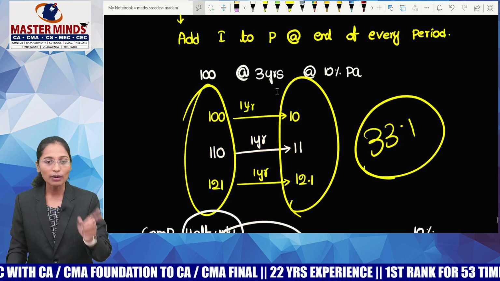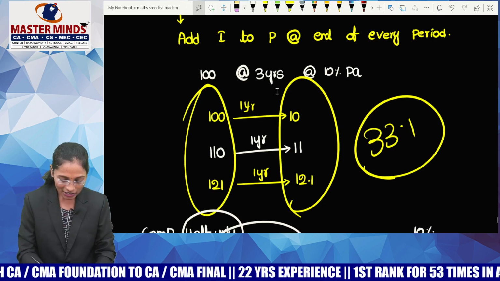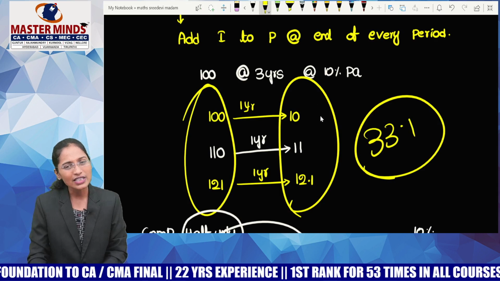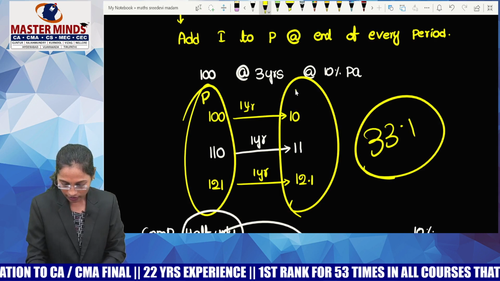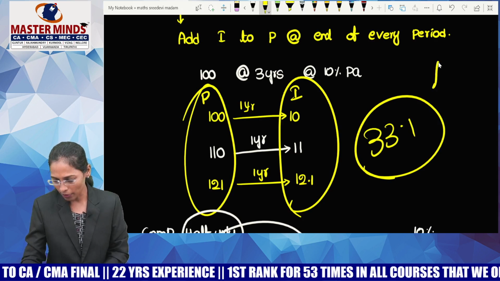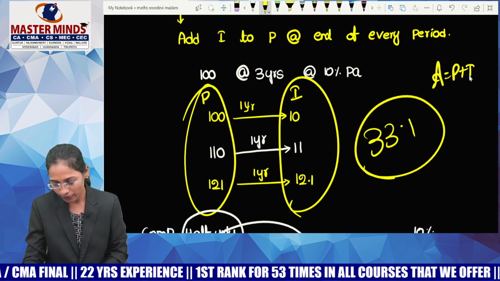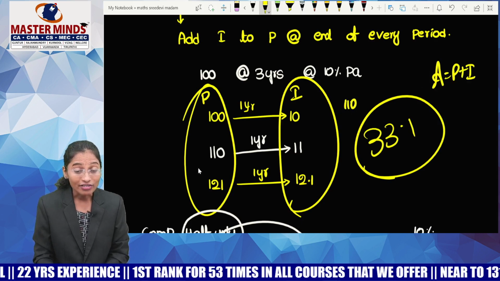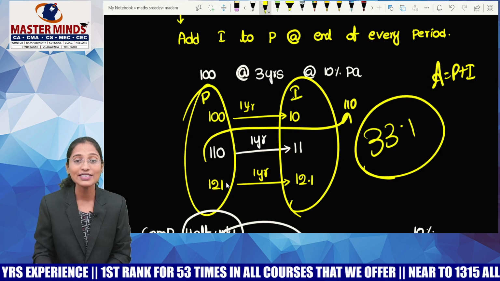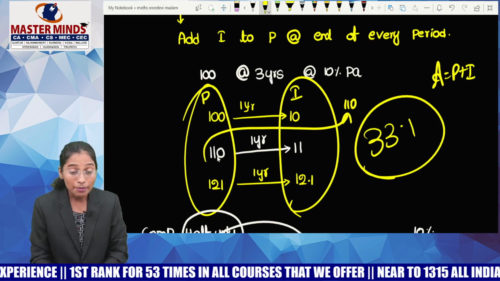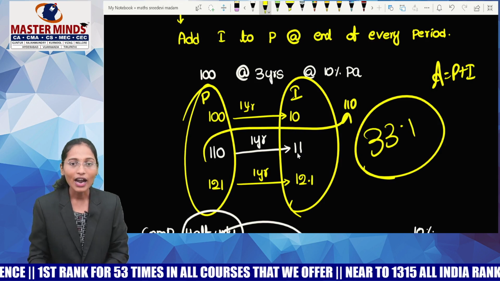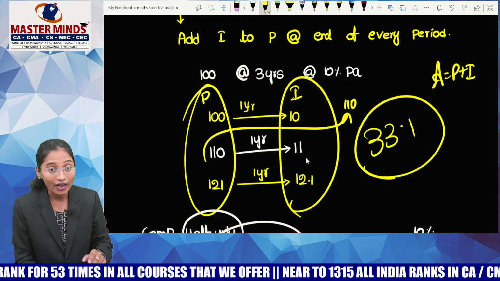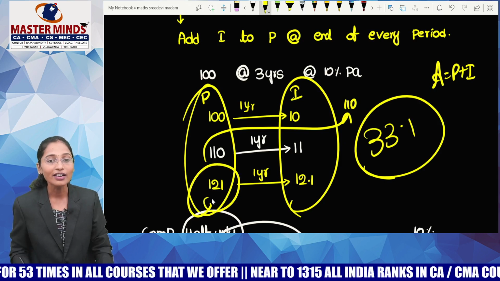Before that, I'll tell you one more thing also. Guys, what is the principal for the first year in compound interest? 100 that we took. What is the interest that we got? 10. What is the amount, equal to principal plus interest? 110. If you look, this 110 becomes the principal for the second year. And the interest for the second year is 11 rupees. Put together, 121. That is going to be the principal for the third year.